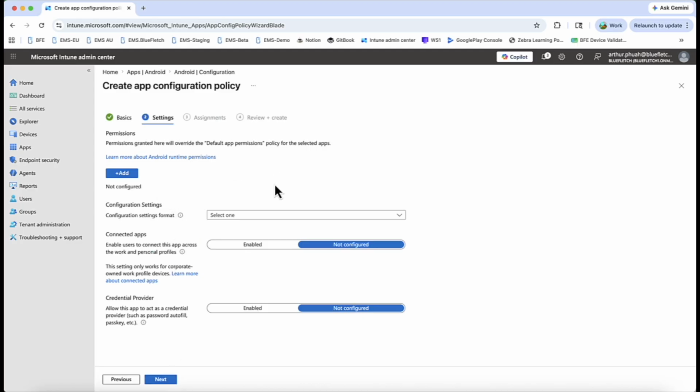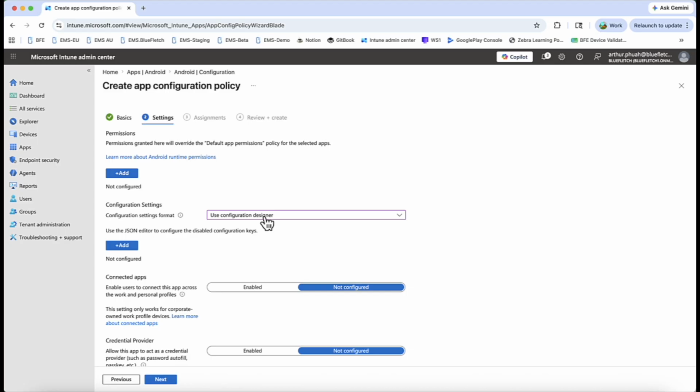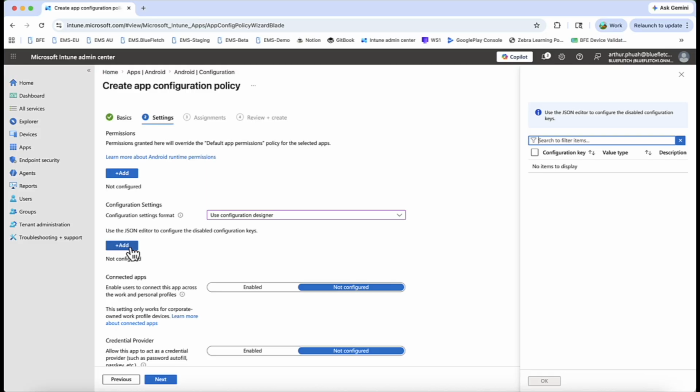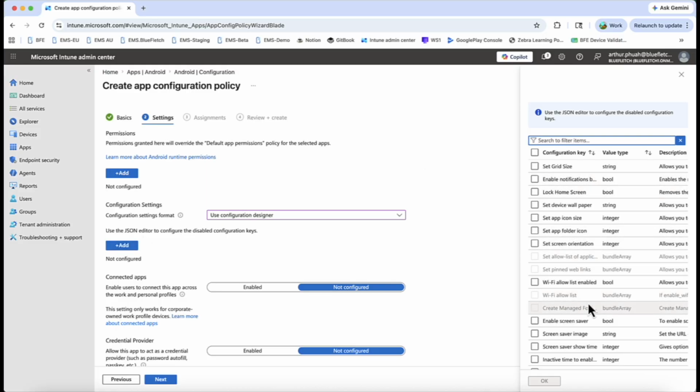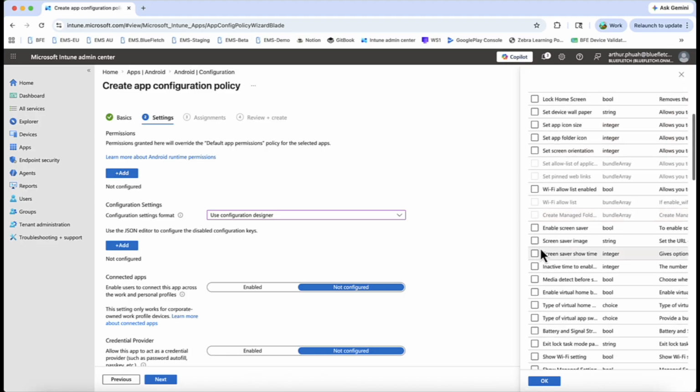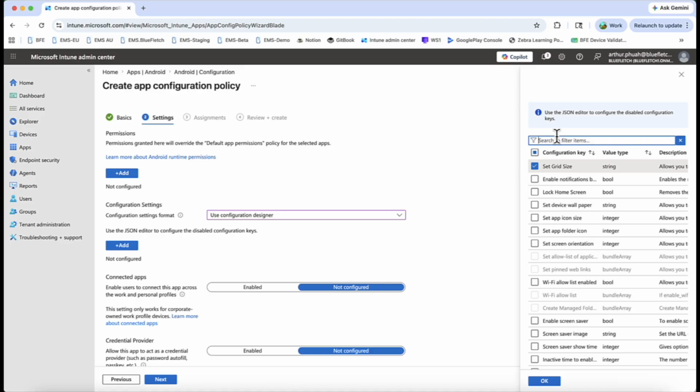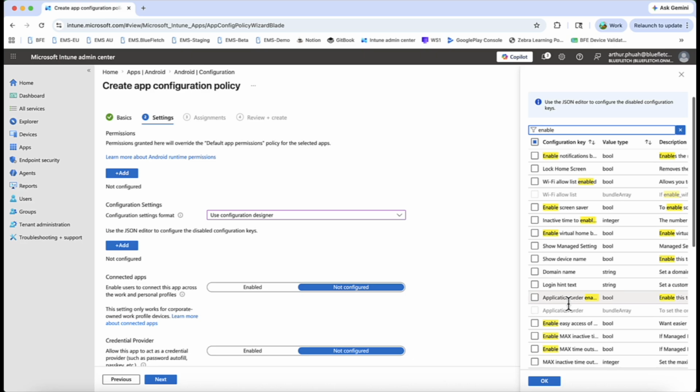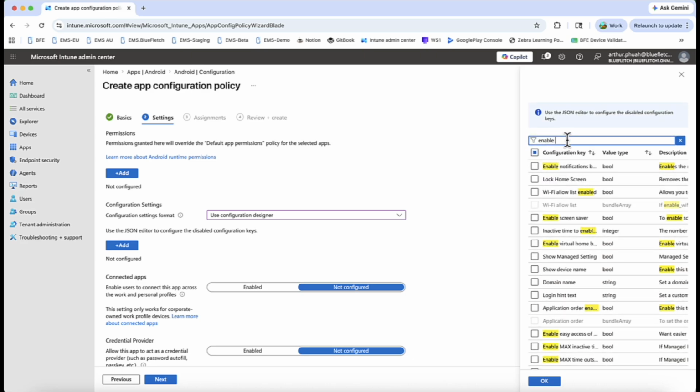Now over here, we want to click on the configuration settings to pull down more information. So we're going to want to use this to set the configuration we want. So we can have something like grid size, maybe let's add some rotation in there, enable, what's it called?